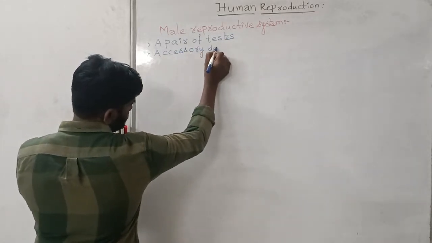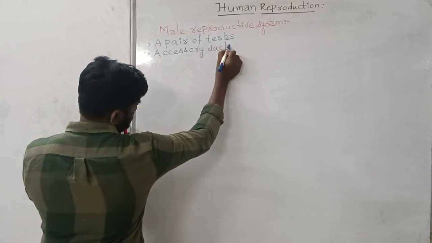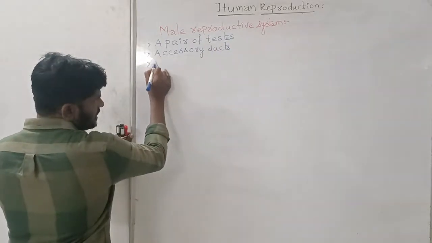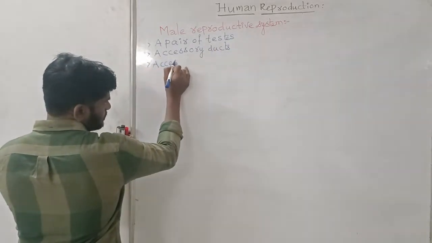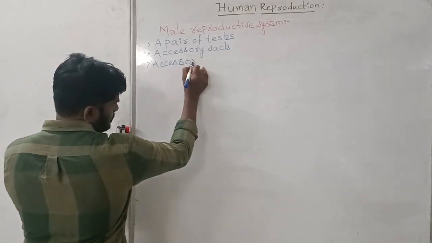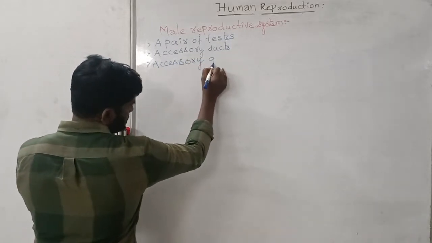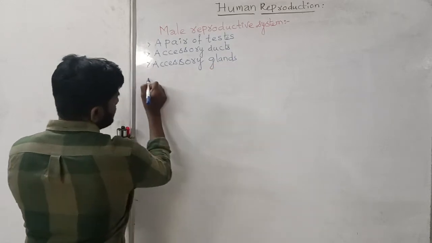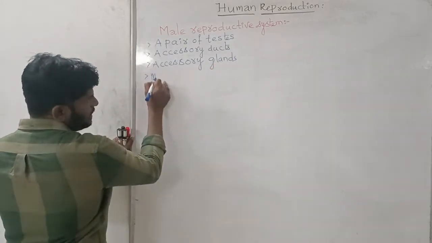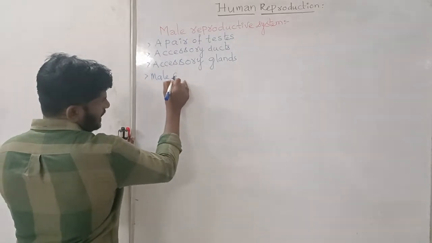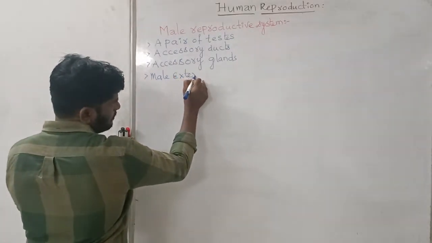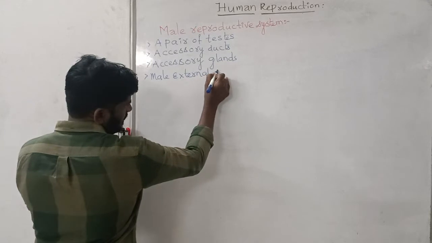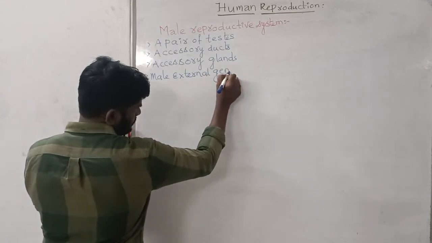accessory glands, and the male external genitalia.